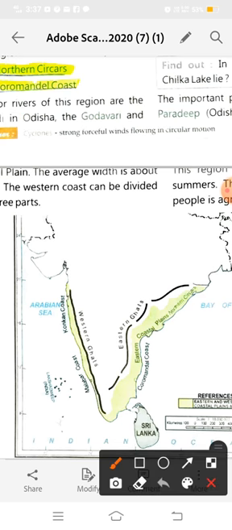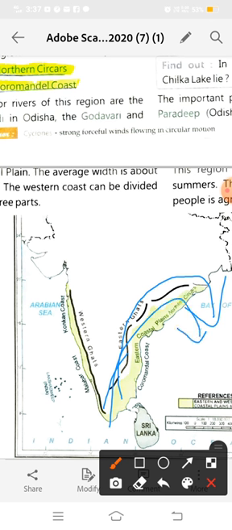Now all these rivers flow in the southeast direction and fall into the Bay of Bengal. They originate from the south side and meet the Bay of Bengal in the east. It means these rivers are east flowing rivers. Their slope is towards the east side.